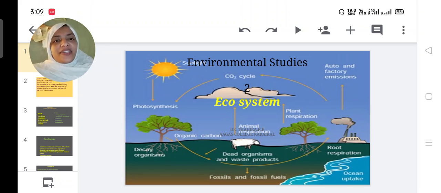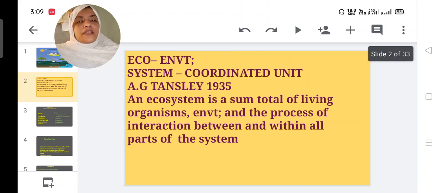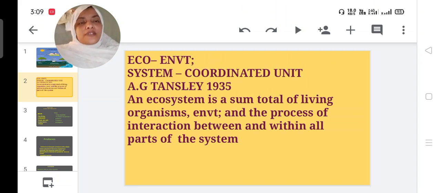Good morning. Today we can start our second chapter from EVS. Chapter name is Ecosystem. We heard this term several times. What is ecosystem? We have already studied in school classes also.